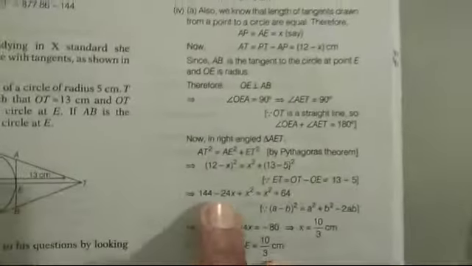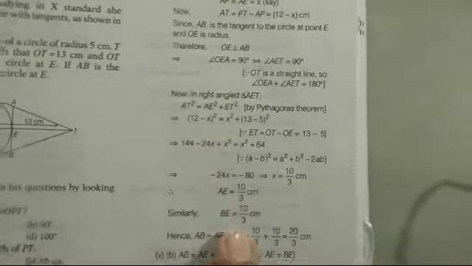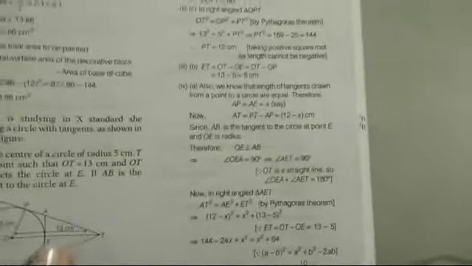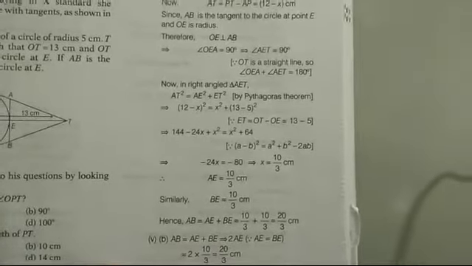So the value of AE is 10 upon 3, and the value of BE is also 10 upon 3. That is not asked here, but similarly BE is equal to 10 upon 3. So they are not asking this.